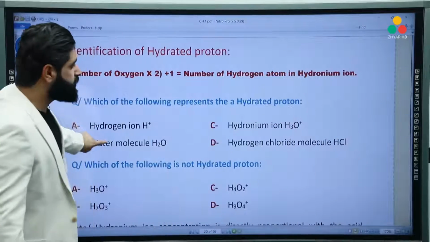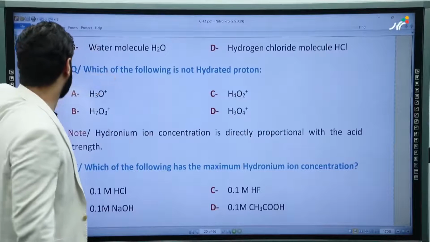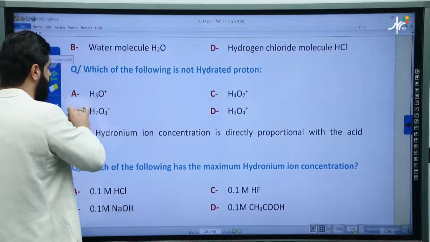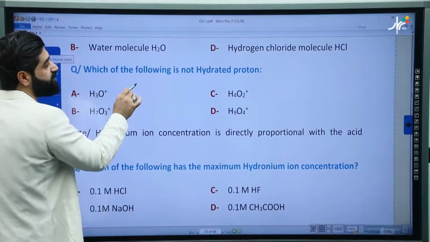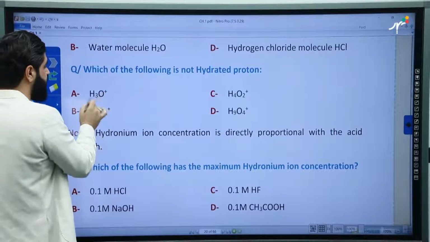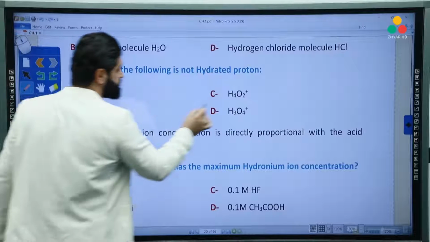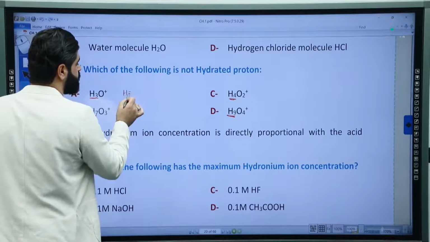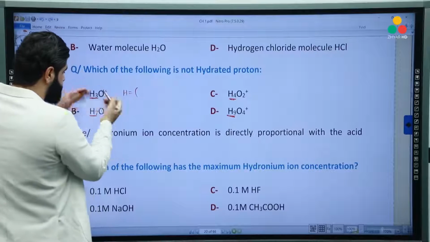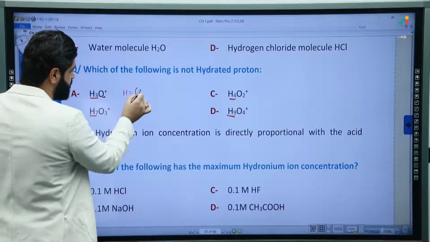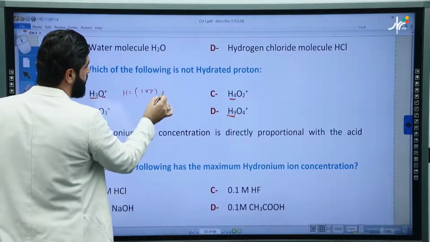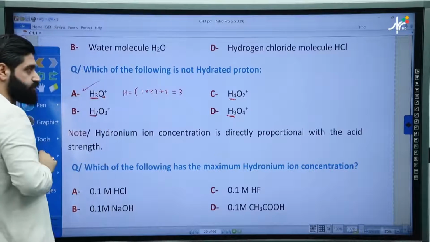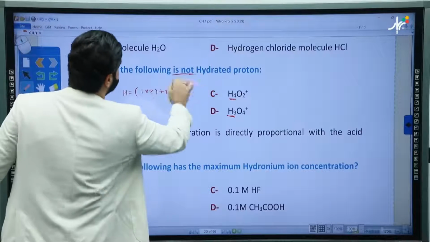Another question. You will understand better with this question, so please don't be sad. Let's apply the question to you. We just solved this one. Which of the following is not the hydrated proton? We have to calculate the number of hydrogens. Hydrogen equals 2 times oxygen. Here we have 1 oxygen, 1 times 2 plus 1 equals 3. Yes, it's hydrated proton, but the question asks which one it isn't.